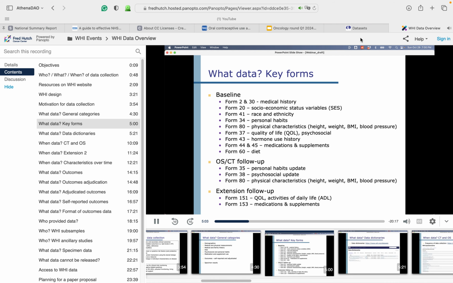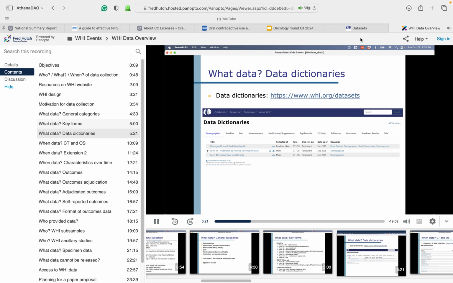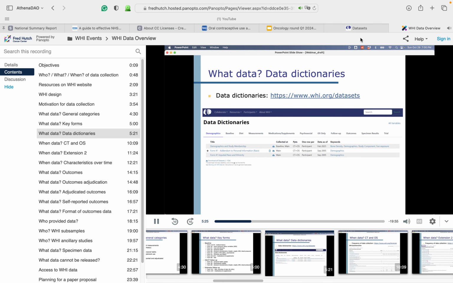Here you can see some of the key forms used to collect data on different topics. Full data dictionaries for each form, as well as the actual form itself, are available on the WHI website, and we will look in detail at how to access this information next. Data dictionaries on the WHI website provide detailed information and summary statistics for each variable available in our WHI datasets. These data dictionaries have search functionality using the search box in the upper right-hand corner of the page, which returns search results from variables in the data dictionary, as well as searching the WHI website more broadly.